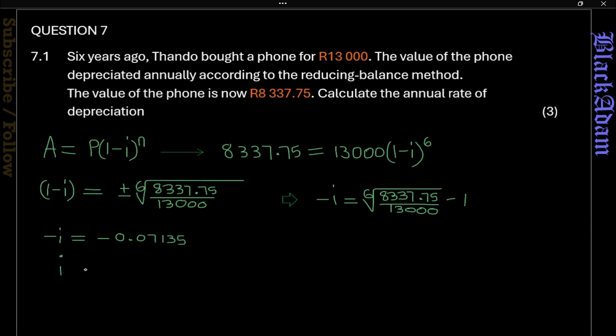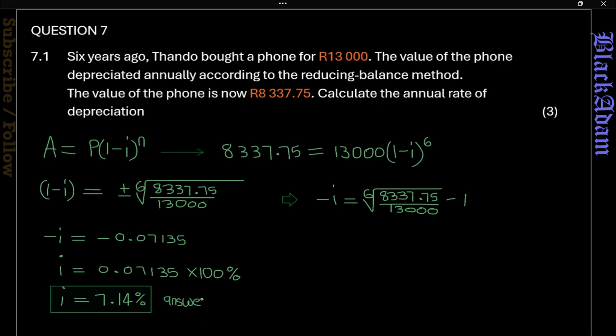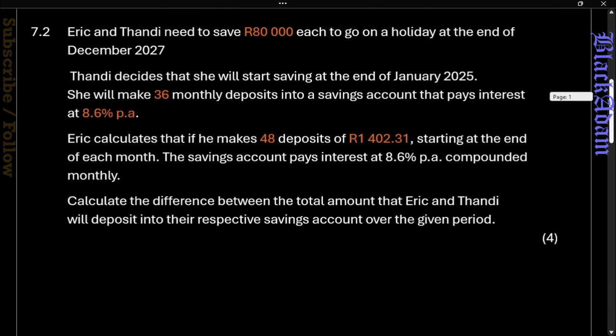That's negative 0.0714, so i is going to be 0.0714. Multiplying that by 100% gives us 7.14%, rounding off to 2 decimal places. So that's the interest: the value is decreasing at 7.14% per annum.